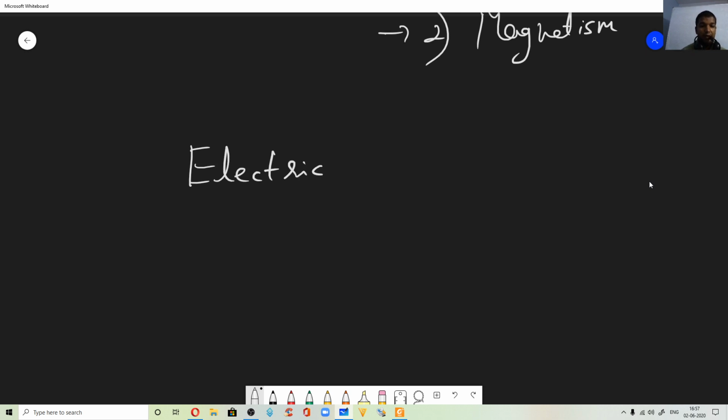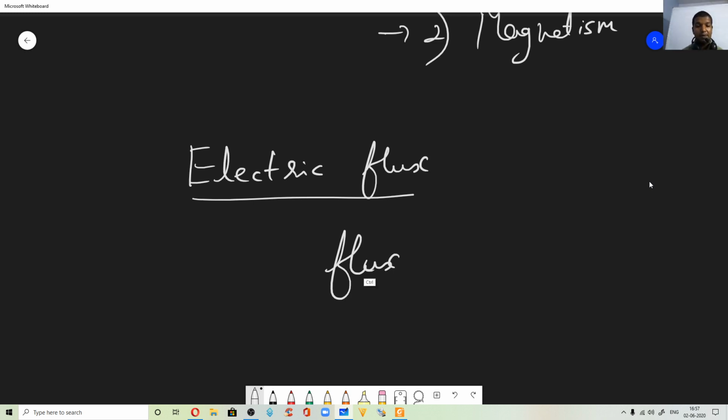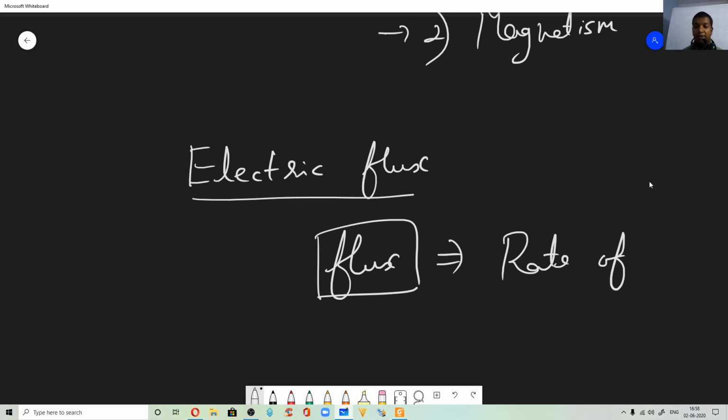Now, you need to understand what is an electric flux. Fine. Now, forget about electric now. Let us see what is flux basically. What is electric flux we'll see later. First let us see about flux only, flux alone. Flux in general, in physics. In physics, flux usually refers to rate of flow, the rate of flow of liquid. And in this case we are talking about electric field.